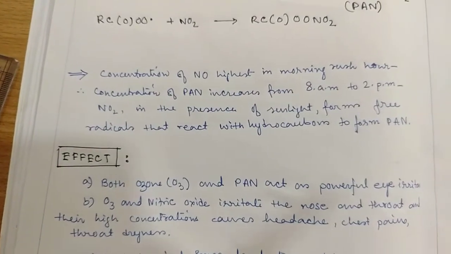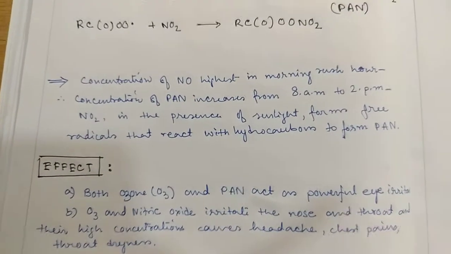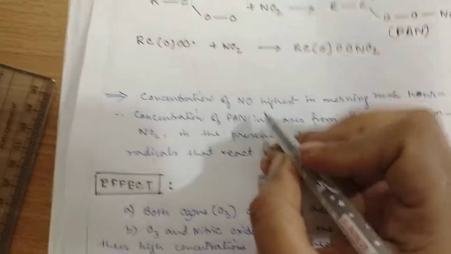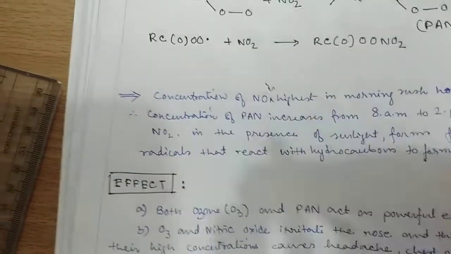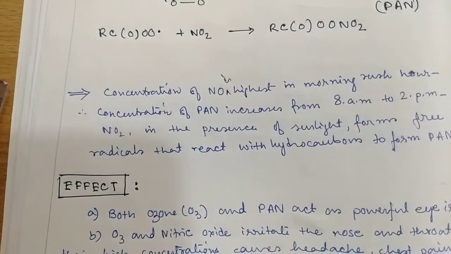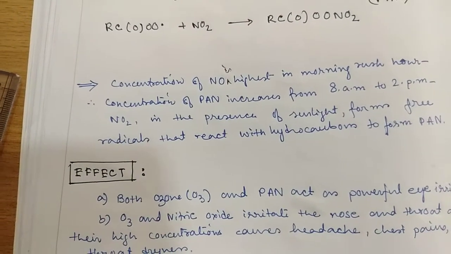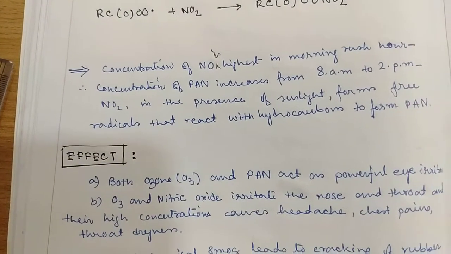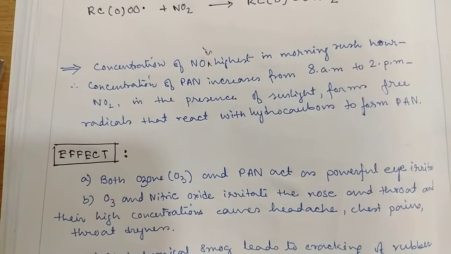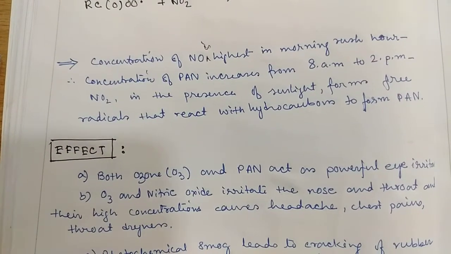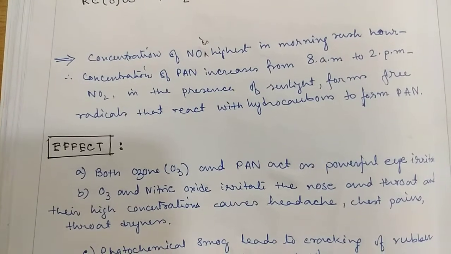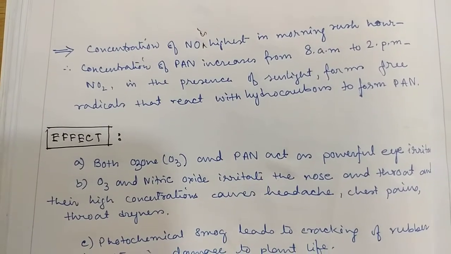Remember, the concentration of NO is highest in the morning, at rush hour. The concentration of PAN increases from 8 am to 2 pm. NO2, again remember, in the presence of sunlight forms free radicals that react with hydrocarbons to form PAN.